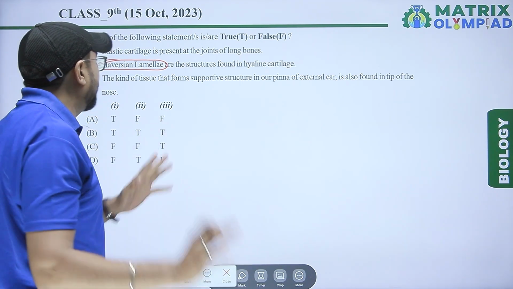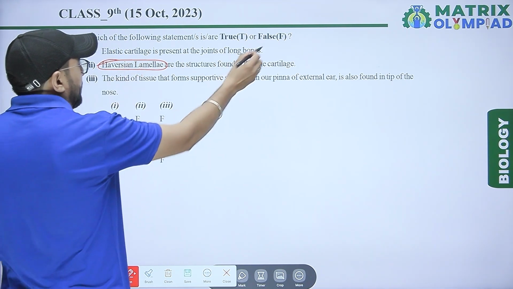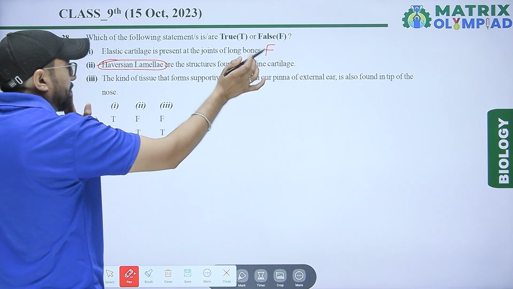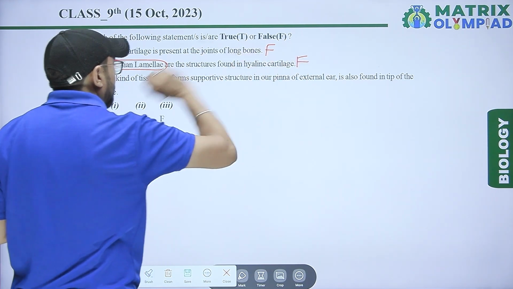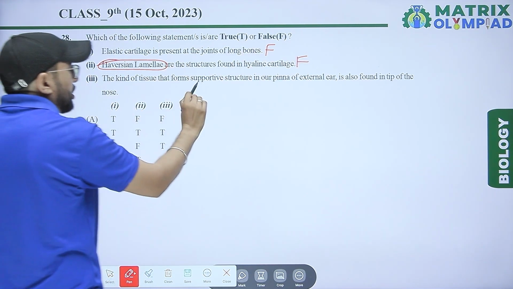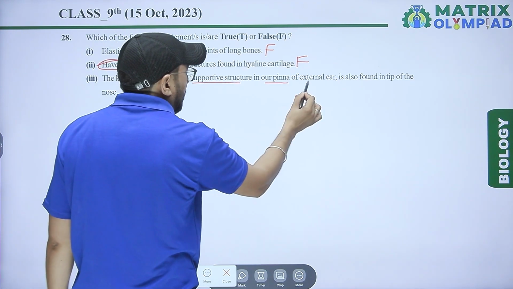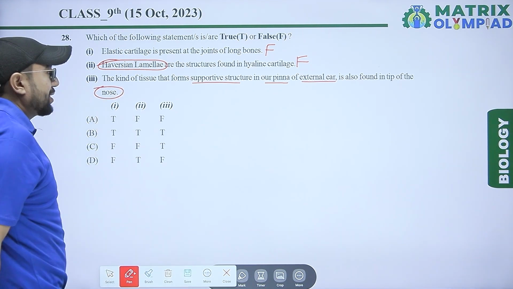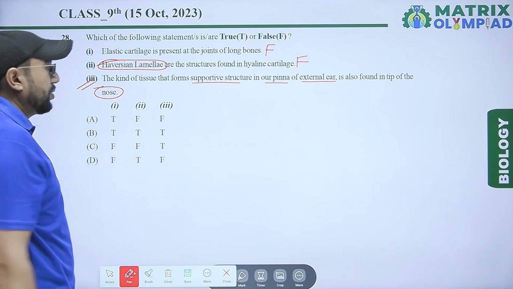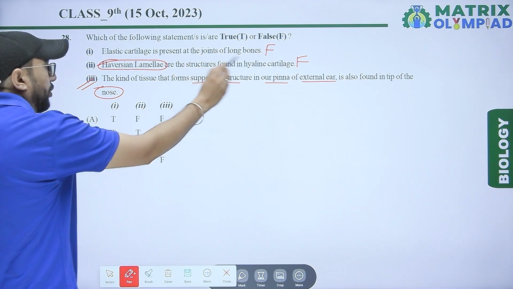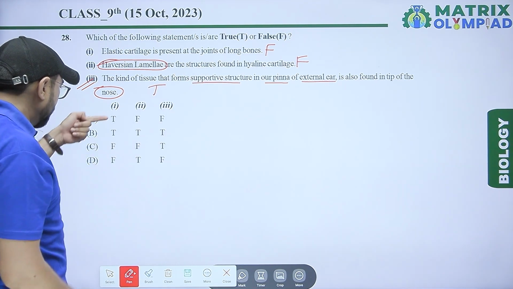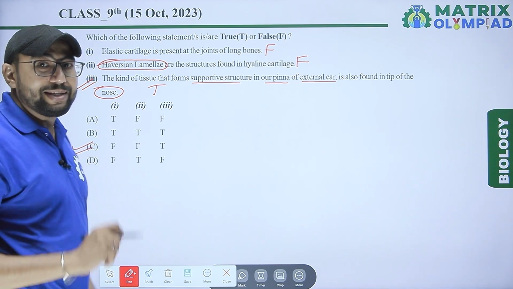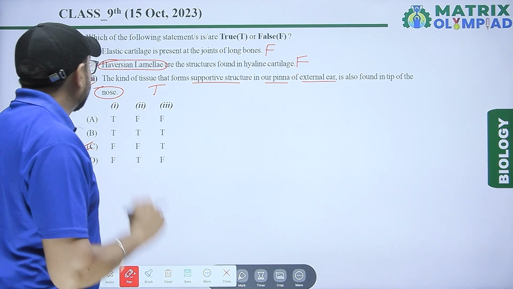So elastic cartilage is present at the joint, wrong, false. Haversian canal is present in bone, that is wrong, false. And the last one, supportive structure of pinna of external ear is also found in the tip of the nose, cartilage is present there, true. So false, false, true. Option C is the right answer for this question.